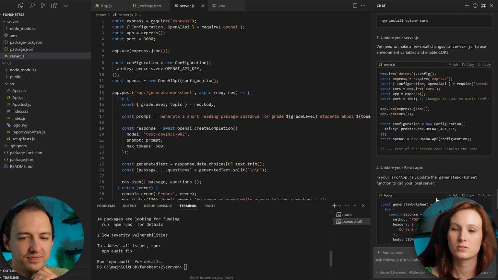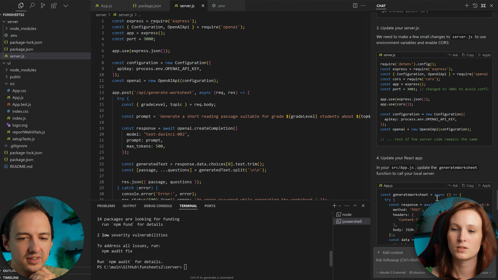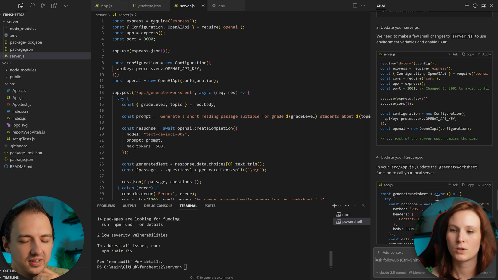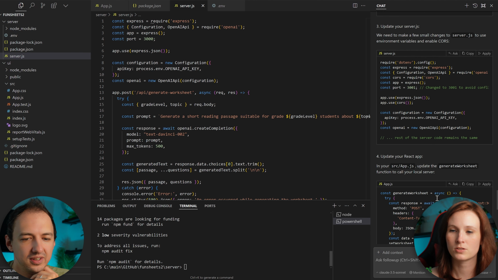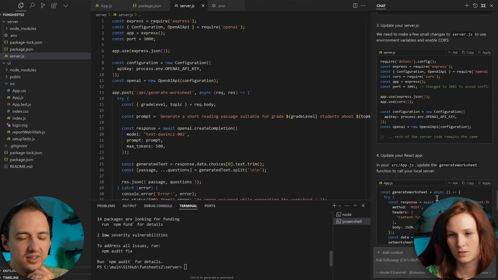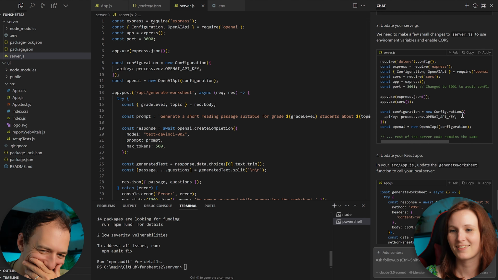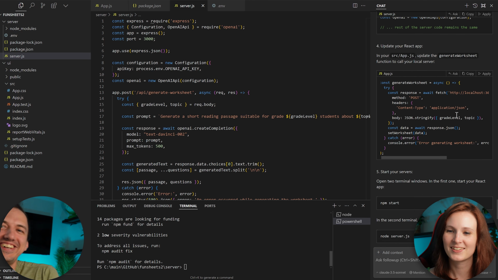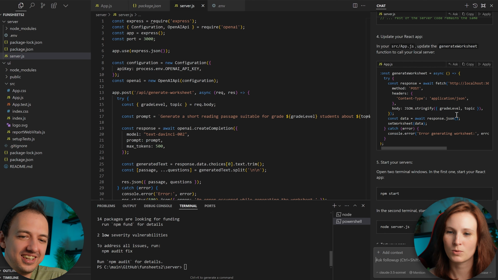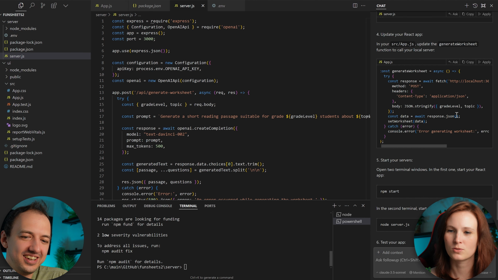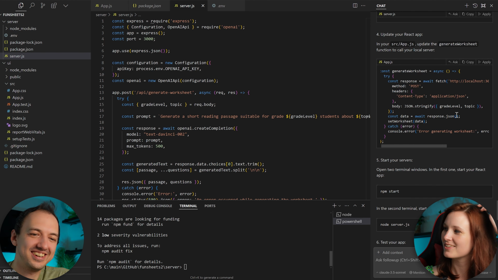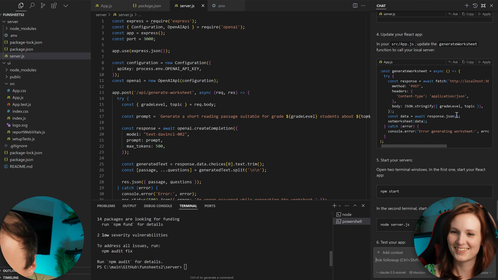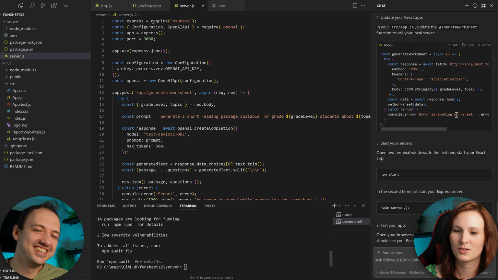Update your server.js. Why do I need to make changes? I just gave it the code that it told me to use, environmental variables and enable CORS. What's CORS? I need to update my React app, and now I need to update the generate worksheet function to call my local server. Do I have a generate worksheet function? What's the generate worksheet function? And what's my local server?